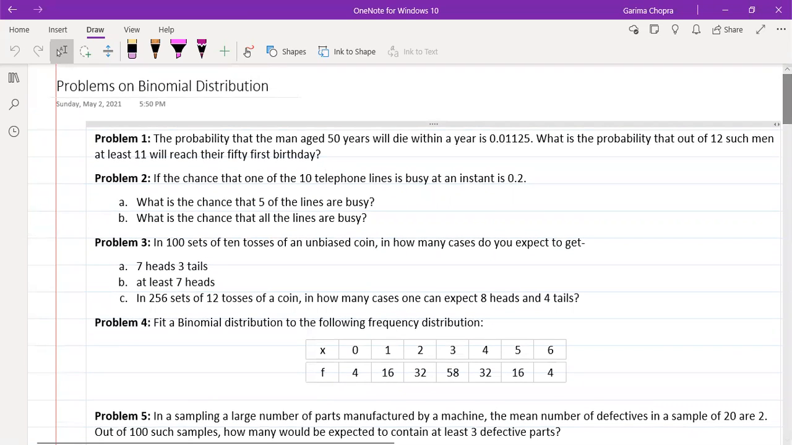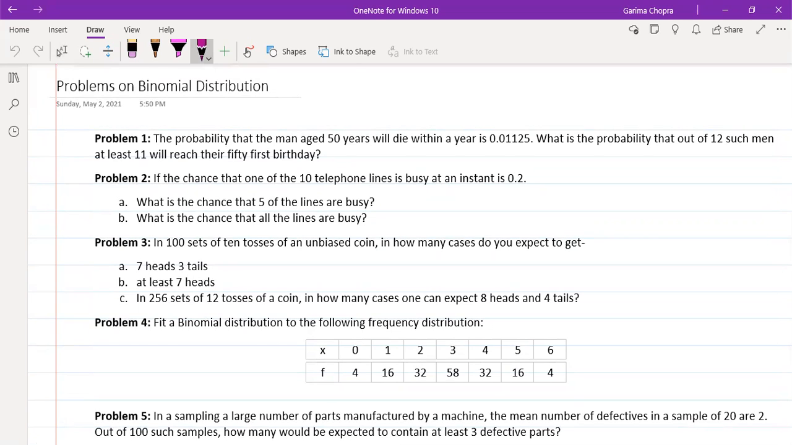Namaskar students. In this video, we will take some problems on binomial distribution. I will be giving you the basic idea and the hint on how you can proceed with these problems. Before taking these problems, let us discuss what we mean by the binomial distribution.